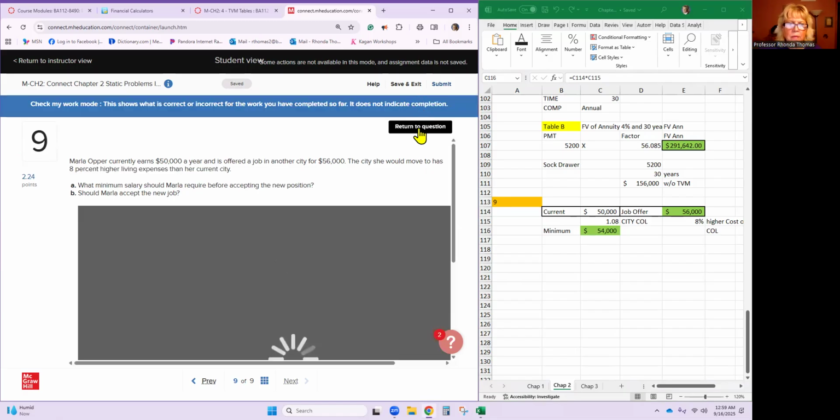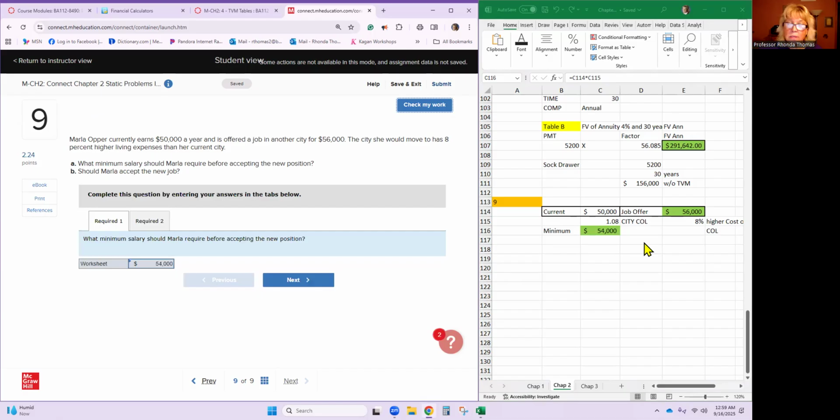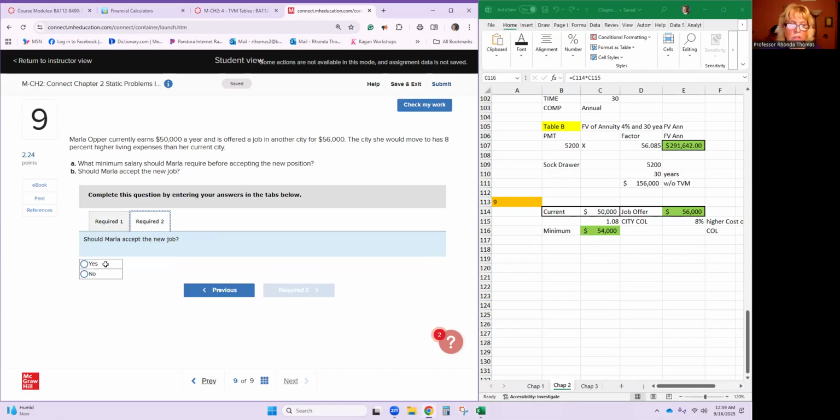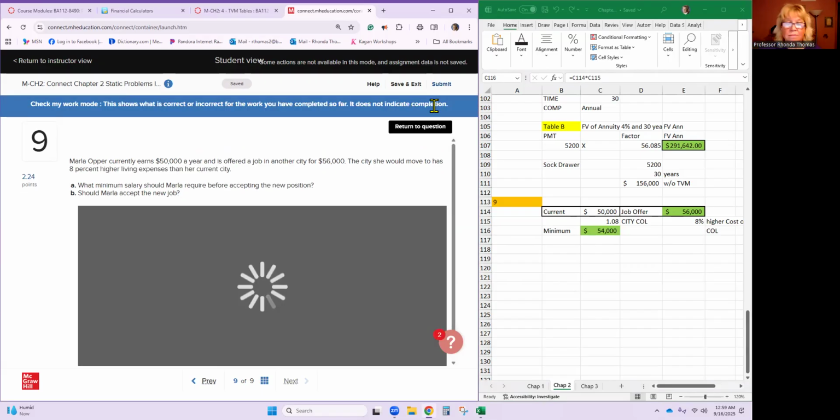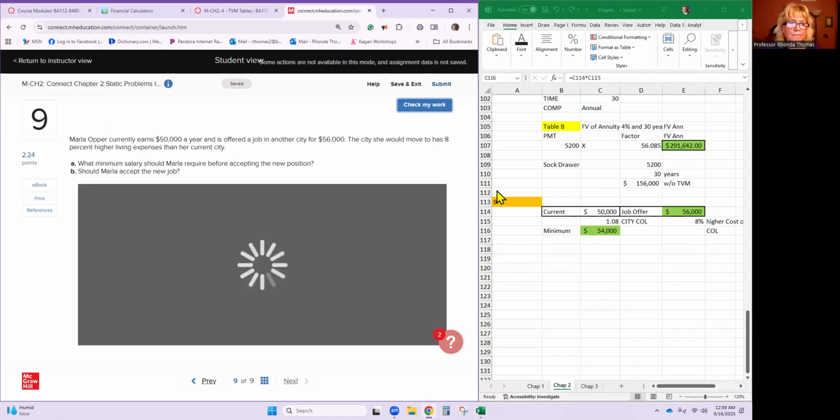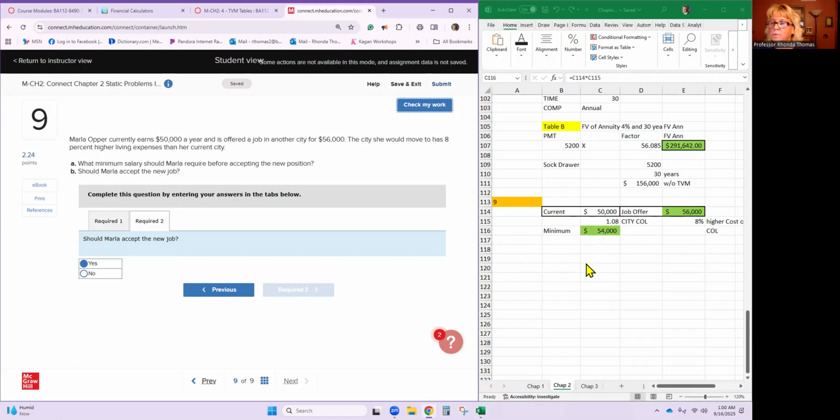Okay. And if she wants to move to that new city and she wants to do that new job, then the answer is yes. If she doesn't like the city, if she's not sure about the job, then she maybe ought to reconsider, right? But at least it's paying her more than the 8% added to her current salary. So she wouldn't be losing any purchasing power or standard of living. Okay, that's it. That's it for chapter 2.